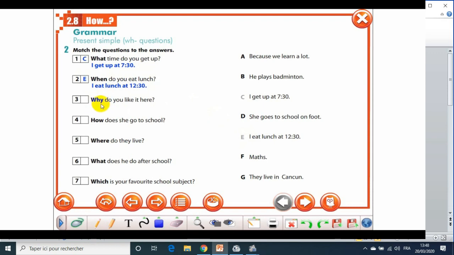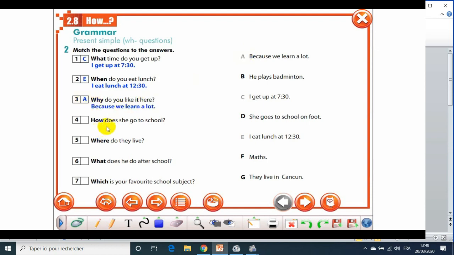The reason or the cause, سبب. So the answer begins with because. When we have why, we should answer by because. Why do you like it here? So the sentence that we have with because here is A. Okay, it's correct.